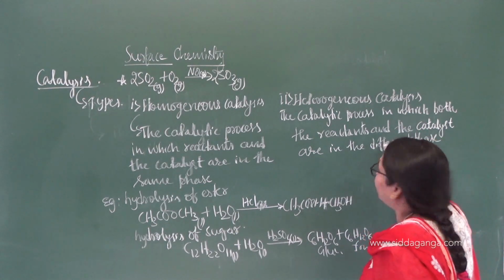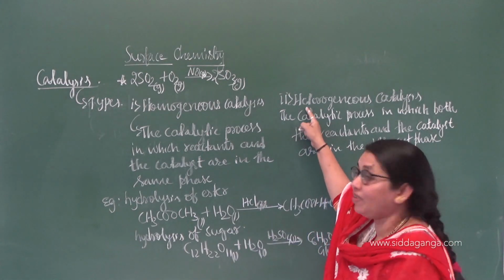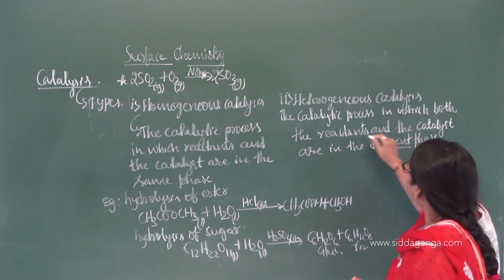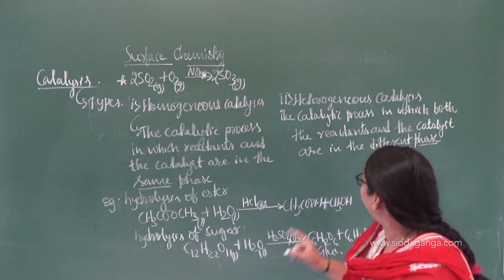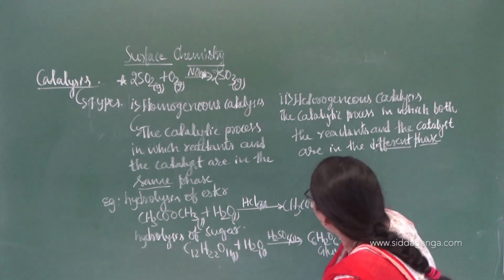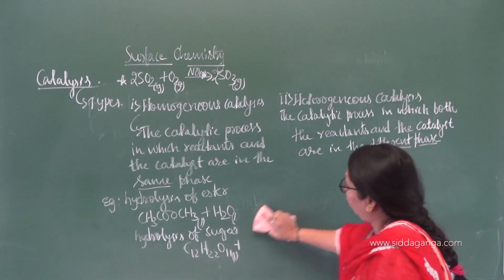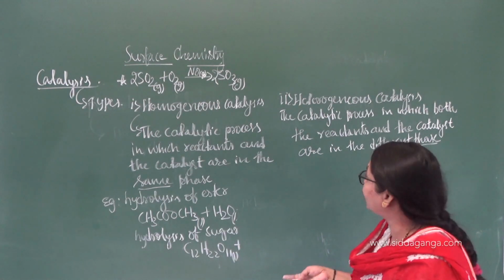Hetero means different. Are you getting here? Heterogeneous, that's why they are in a different phase. The whole definition is same, just you have to change here. Homo means same, hetero means different. Okay, let me write the example. So many examples we can give for this one, and it is very important also here, heterogeneous catalysis.